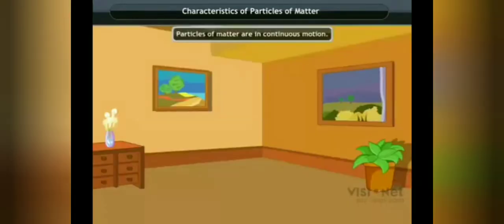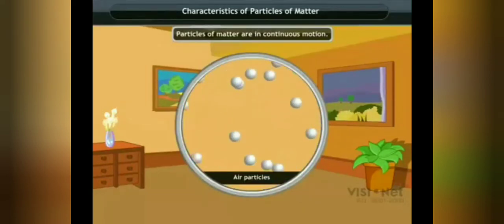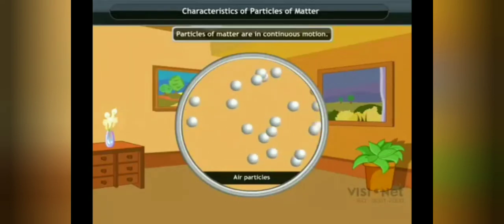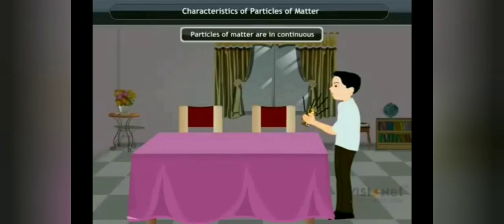We know that there is a lot of space present between the particles of matter. Particles of matter are never at rest and keep moving continuously in these free spaces. Although their movements are not visible to the naked eye, it can be proved through the following activity. Take some incense sticks and smell their fragrance. Now place them at a distance from yourself and try to smell them. You will be able to smell the fragrance of the unlit incense sticks when you are close to them. However, their fragrance will not reach you when you are at a distance from them.